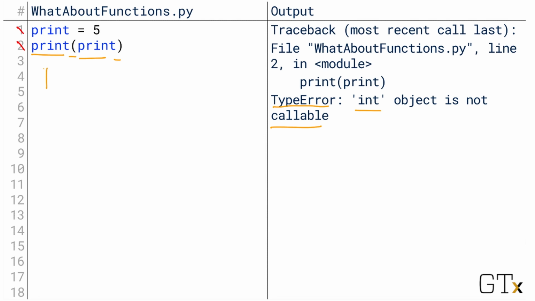In other words, this syntax suggests we're trying to use the word print as a function, and yet we just gave print an integer as a value. We can't call an integer the way we call a function, and so we get a type error saying we can't call an integer. What's weird about this is that print is a function. It's just that by defining a variable named print, we've hidden the fact that it can also be used as a function. It can only mean one thing for a given block of code, and we're changing its meaning.